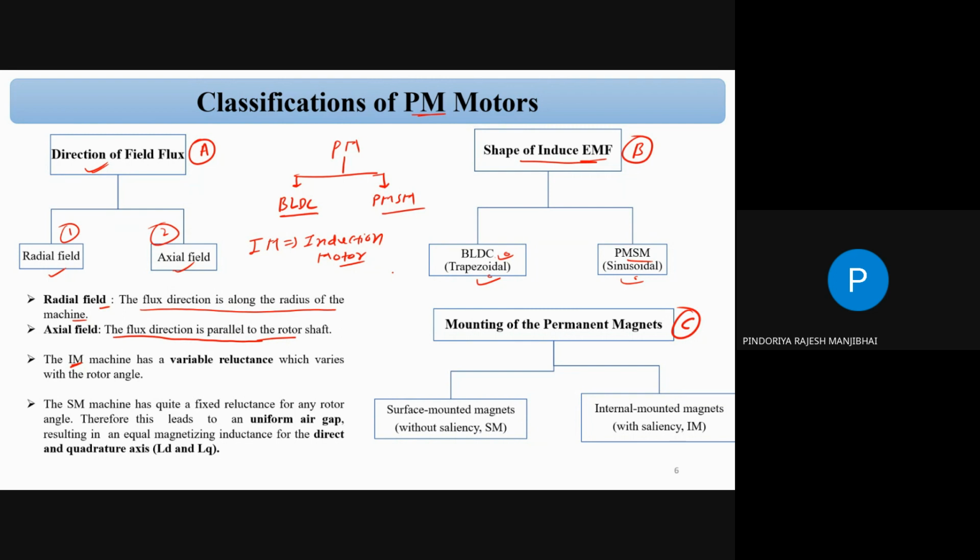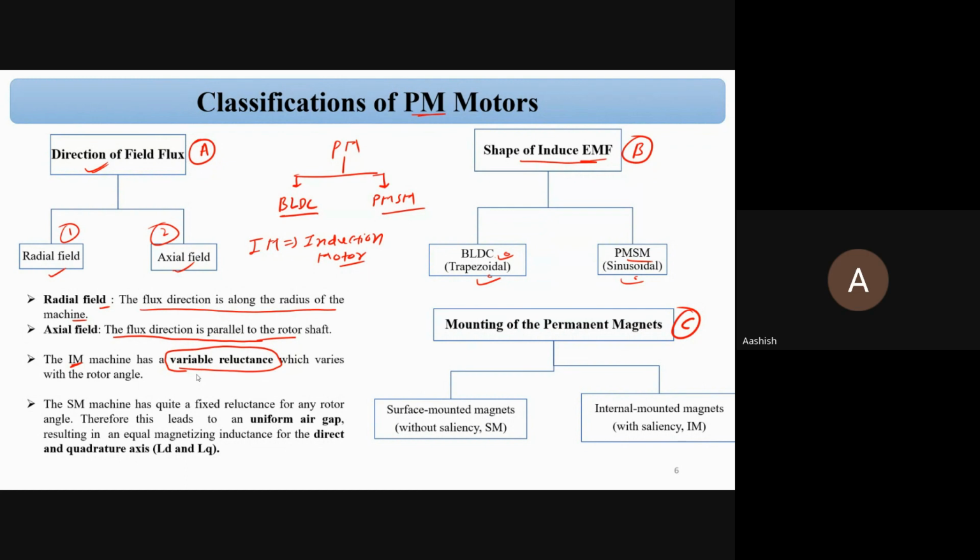In the case of the induction machine, that is a variable reluctance. So for the variable reluctance, we have a rotor, correct? We have two types of induction motor, wound rotor and squirrel cage rotor.